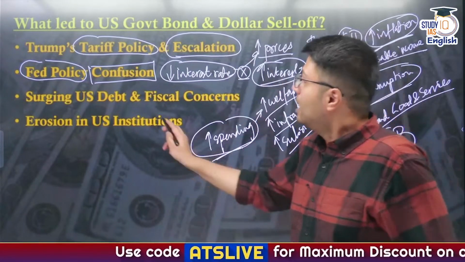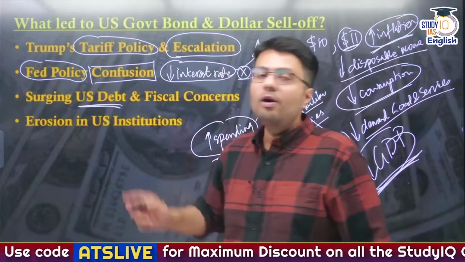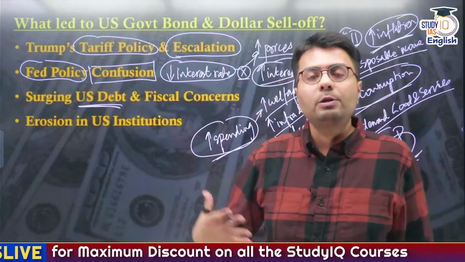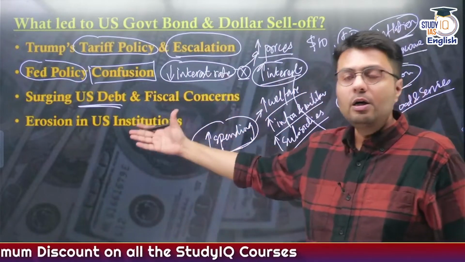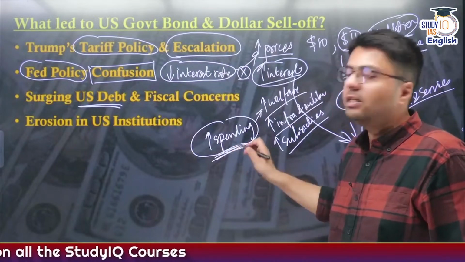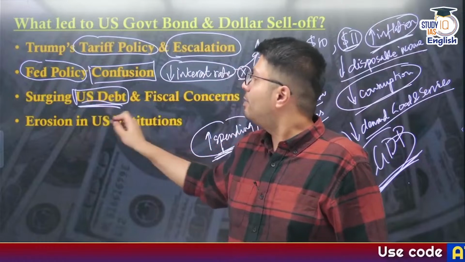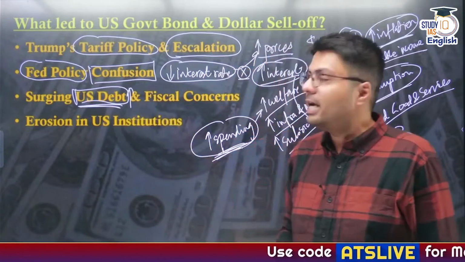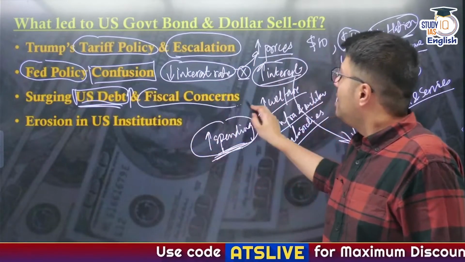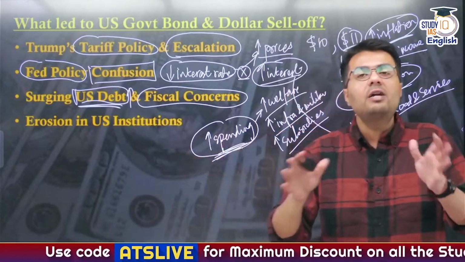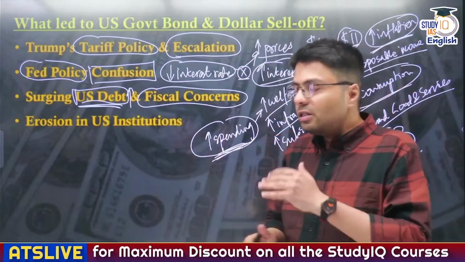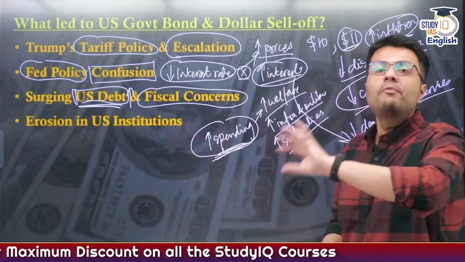US economy. Now I told you the value or the demand for US bonds has reduced, so the US government, to borrow more money to fulfill its spending obligations, will have to incur more debt, and this will also lead to an increase in US debt, which eventually will lead to concerns regarding the financial health of the US government. So this is how there is a problem with the US economy.